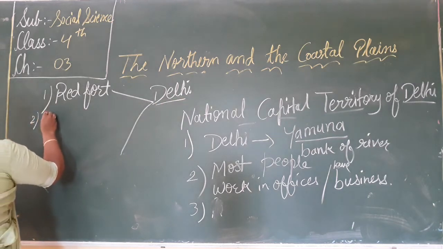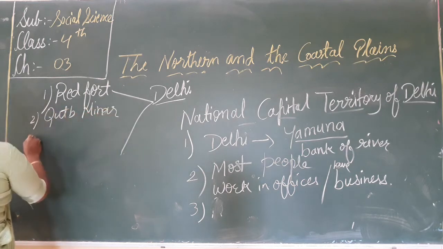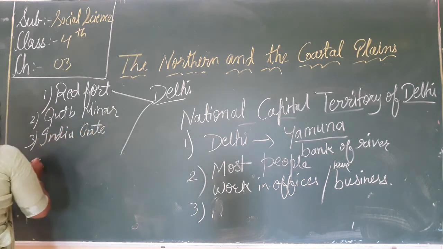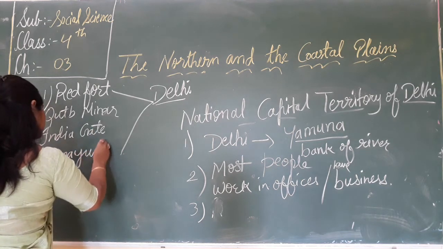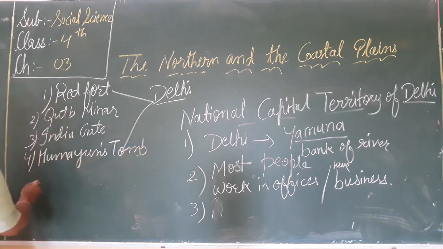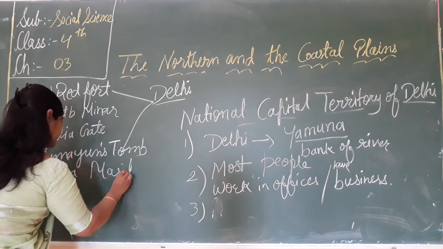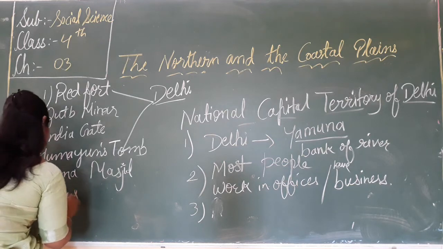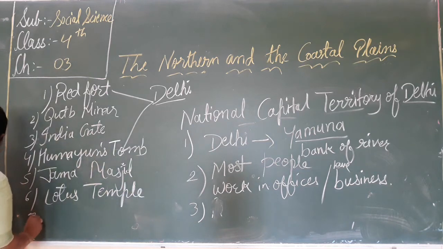That is the Red Fort, Qutub Minar, India Gate, Humayun's Tomb, Jama Masjid, Lotus Temple and Akshardham Temple.